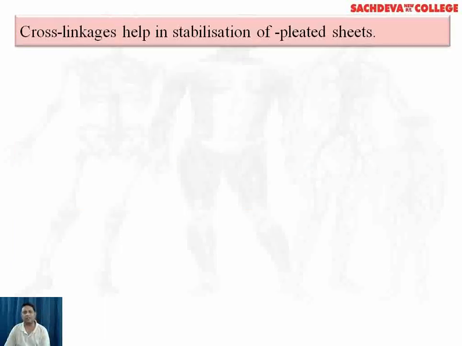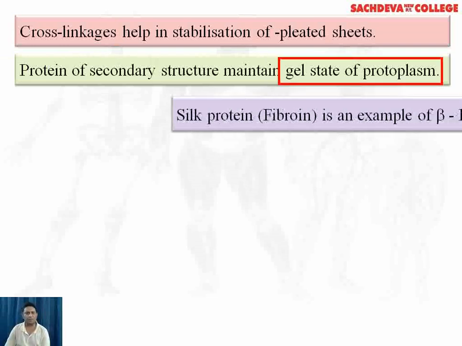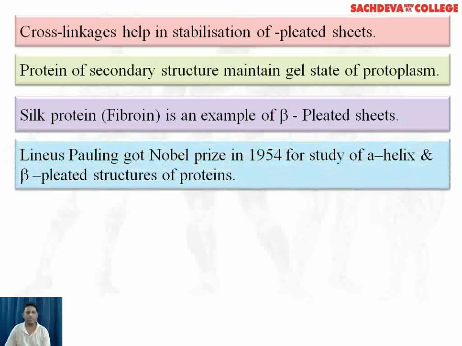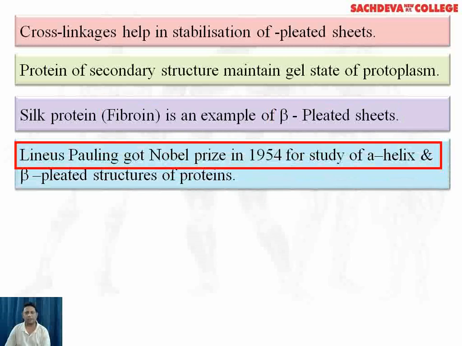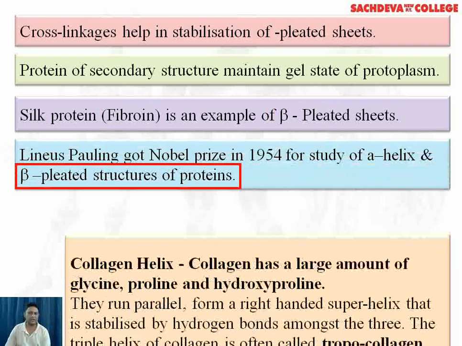Cross linkages help in stabilization of pleated sheets. Protein of secondary structure maintains gel state of protoplasm. Silk protein, fibroin, is an example of beta pleated sheet. Linus Pauling got the Nobel Prize in 1954 for study of alpha helix and beta pleated structure of proteins.